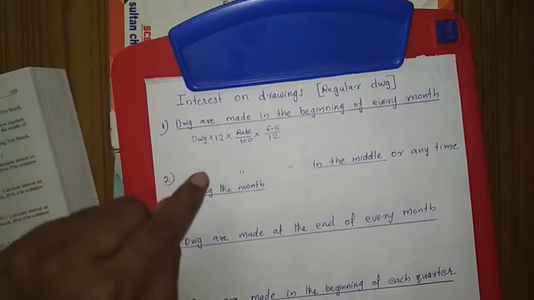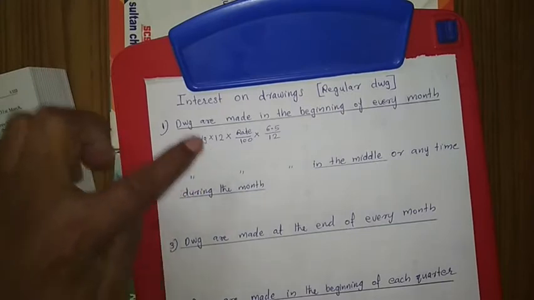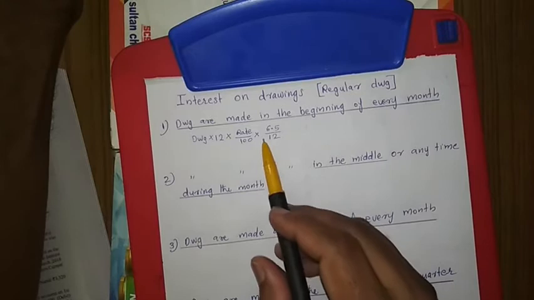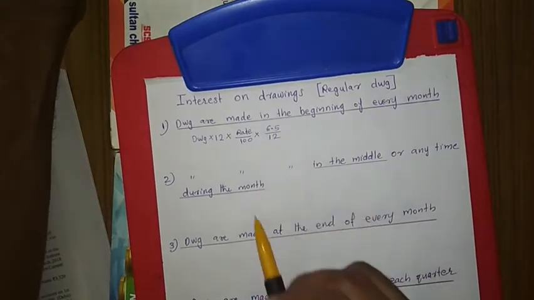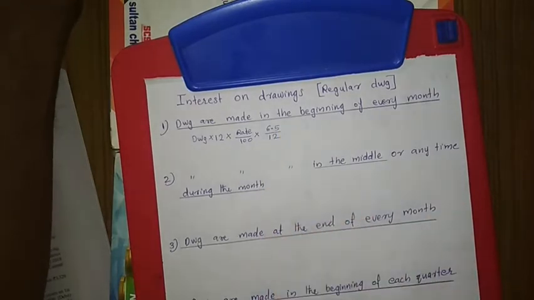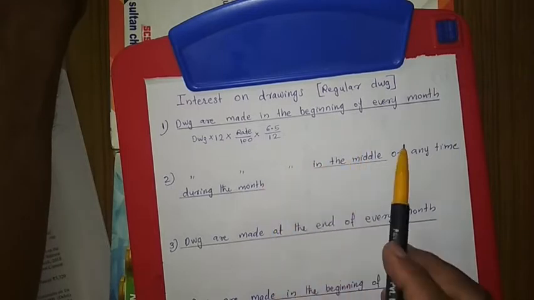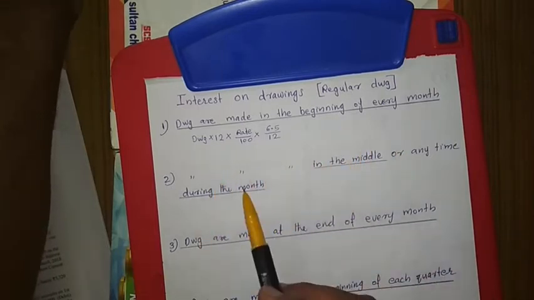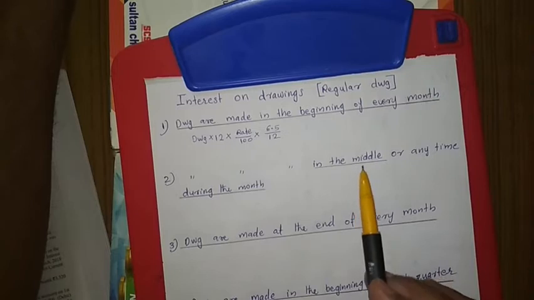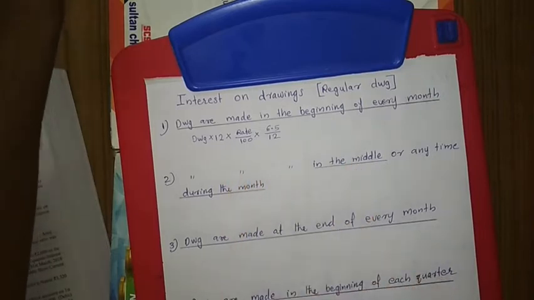Drawing into 12, then we will get the total drawings. Then rate upon 100 into 6.5 out of 12. If we apply this formula, then we get the interest on drawing for those 12 months. 12 times he is withdrawing that money, so easily we will get the answer.